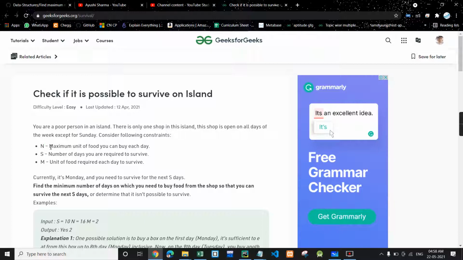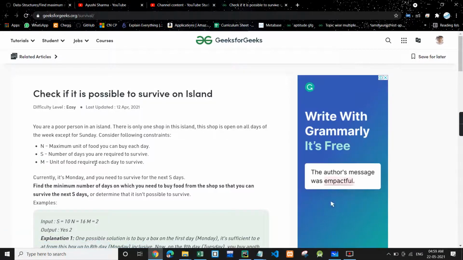N is the maximum unit of food the person can buy each day. So each day, this is the quantity of food the person can buy. Then we have S. S is the number of days the person has to survive, and M is the unit of food the person consumes in one day. So again, N is the maximum food the person can buy each day.